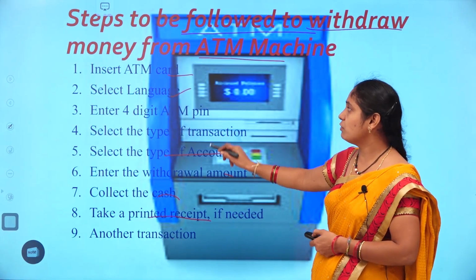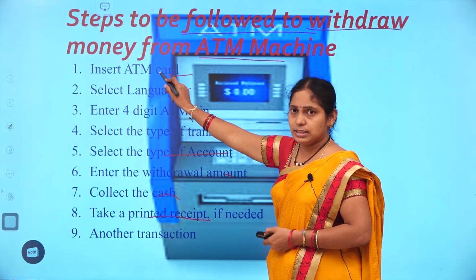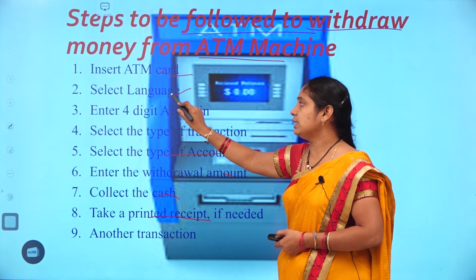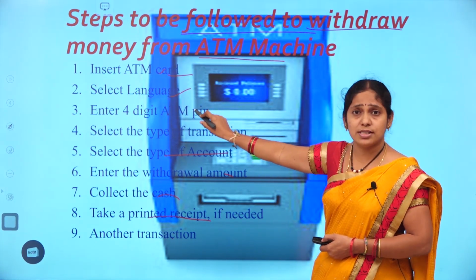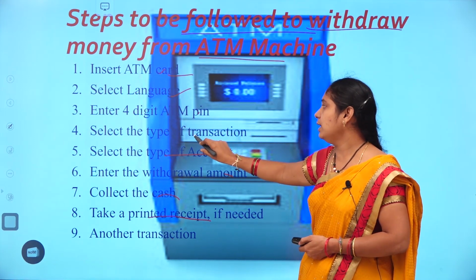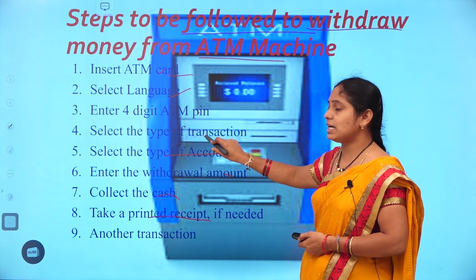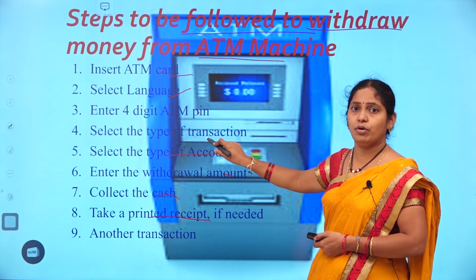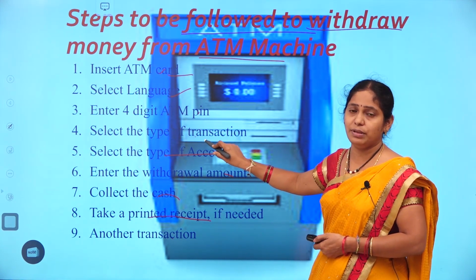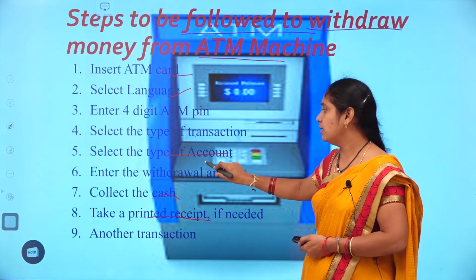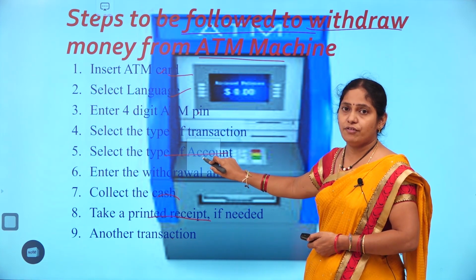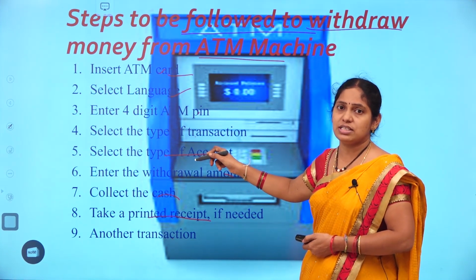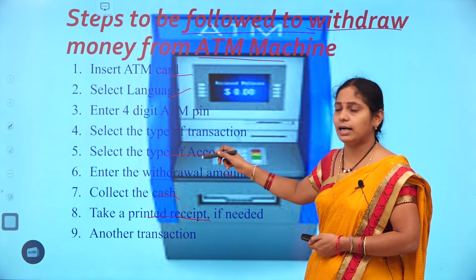So what are the steps involved in this? First we need to insert the ATM card, then select the language, followed by the 4-digit ATM pin, and then select the type of transaction you want to perform. Is it a credit or a debit, meaning withdraw or deposit? Select the type of service or type of account, is it a savings bank account or the current account?